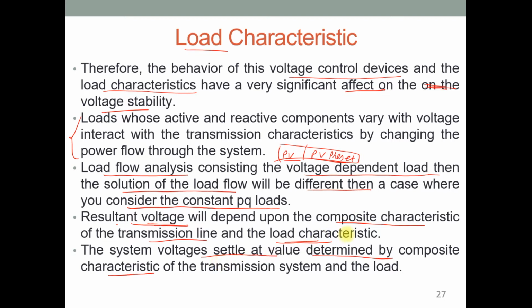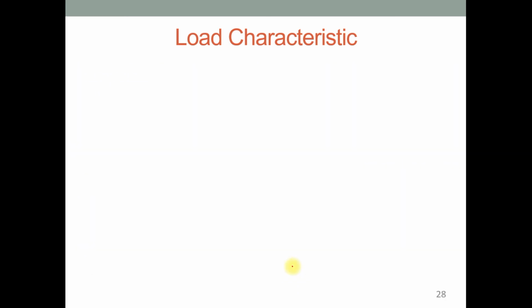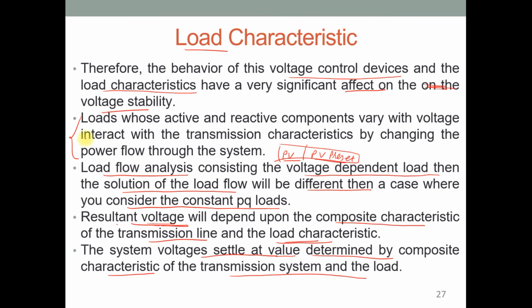Based on that, we can set or control the value of the voltage at a particular bus of the transmission system and load. Clear? This was the second point with respect to the load flow analysis.